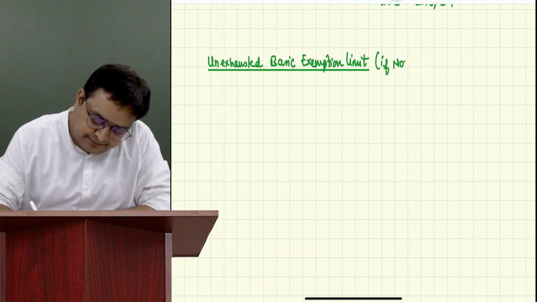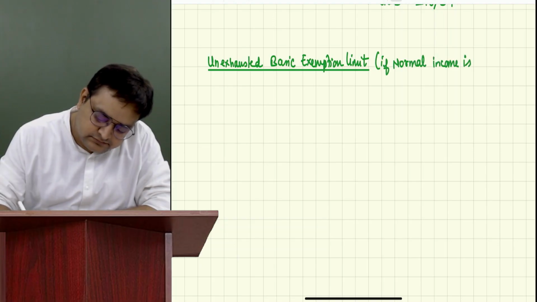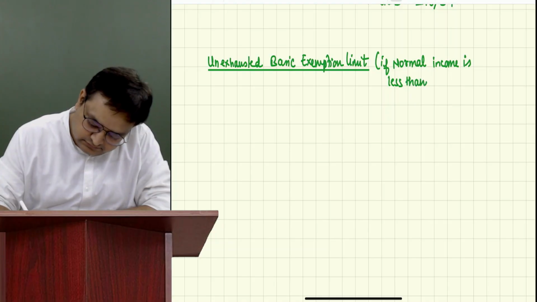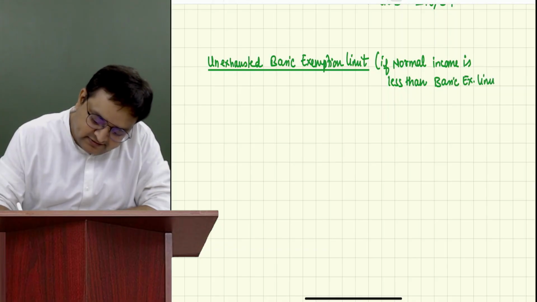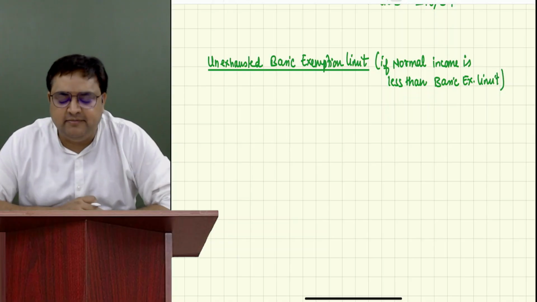If normal income is less than basic exemption limit. What does unexhausted mean? If normal income is less than basic exemption limit.